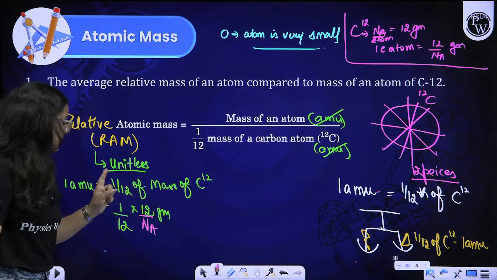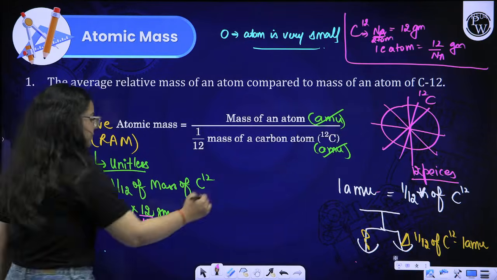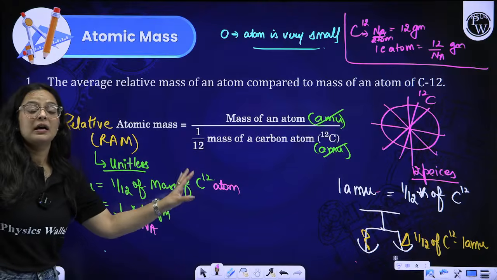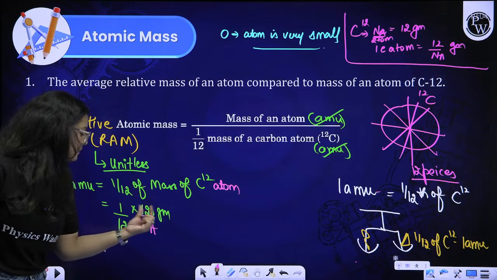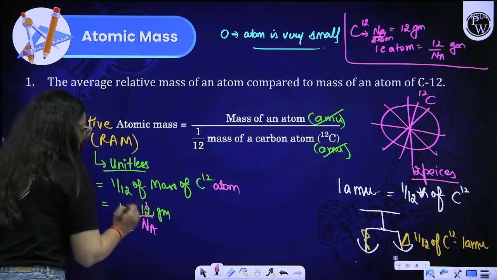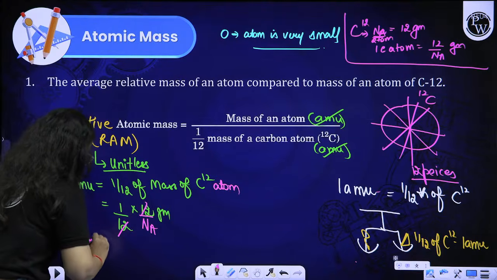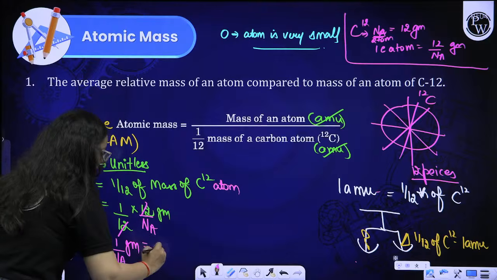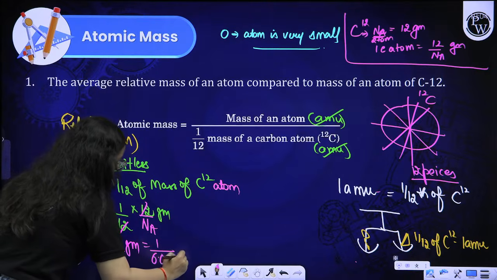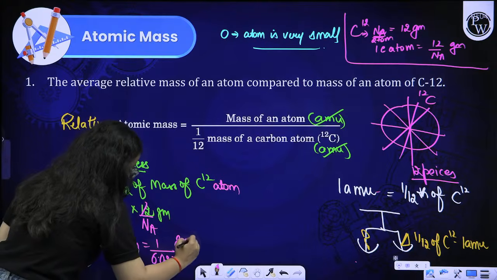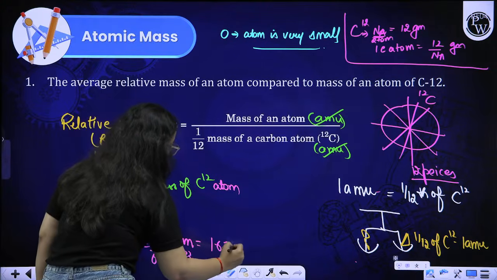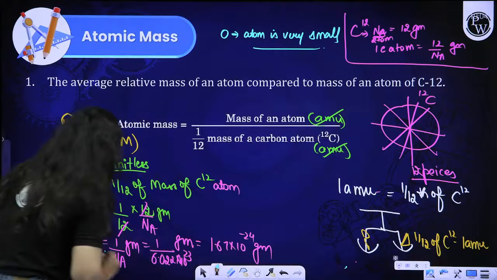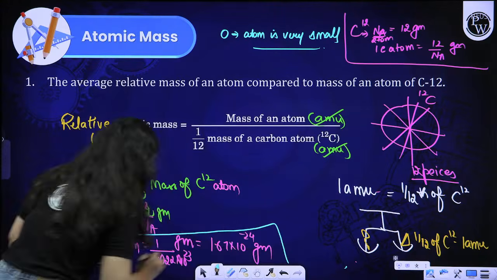Let me explain once again. 1/12 of the mass of carbon 12 atom is 1 AMU. So what will the mass of a carbon 12 atom be in grams? It will be 12 by Na. So 12 cancels with each other, and I get 1 AMU equal to 1 by Na in grams. We can write it as 1 by 6.022 into 10 raised to the power 23 in grams. On solving it out, I will get the value to be 1.67 into 10 raised to the power minus 24 in grams. So this is how we can relate the AMU unit with the gram unit.